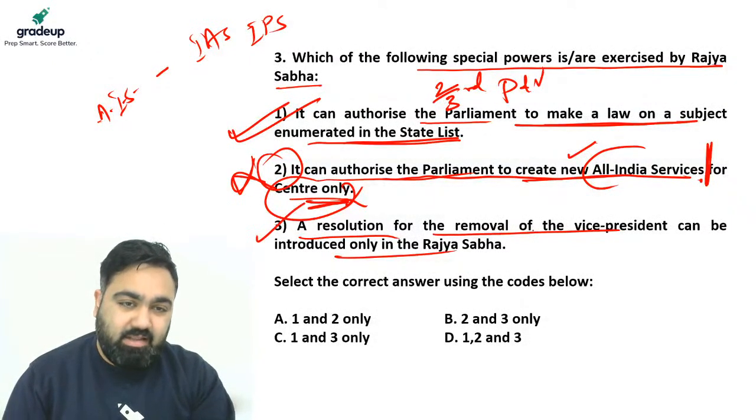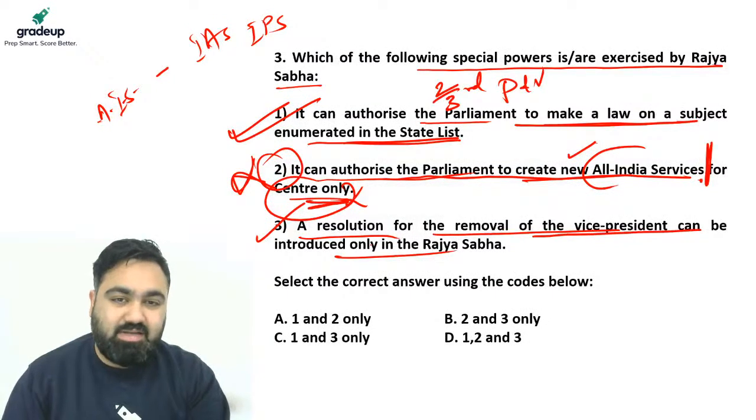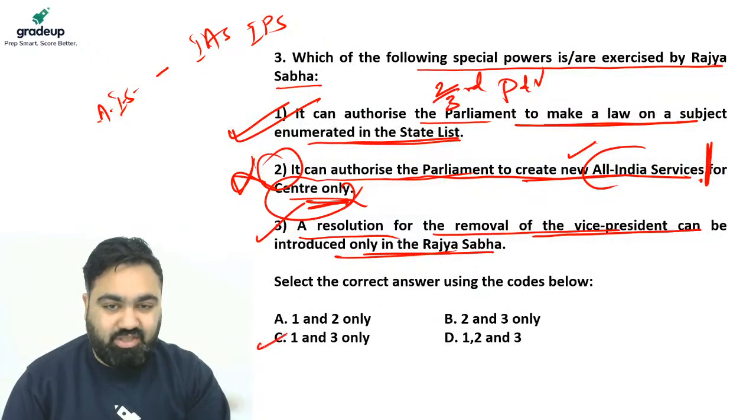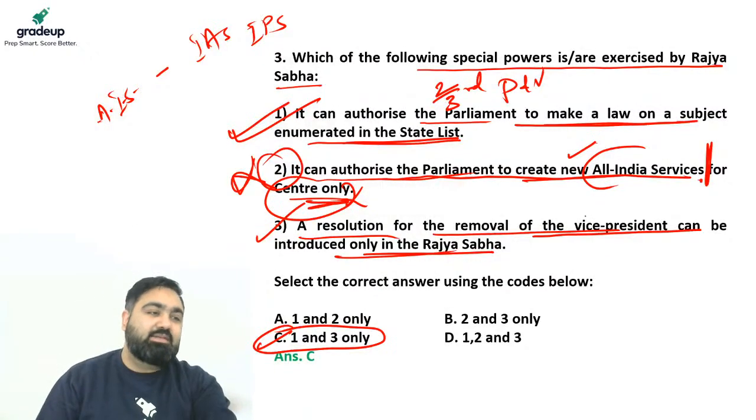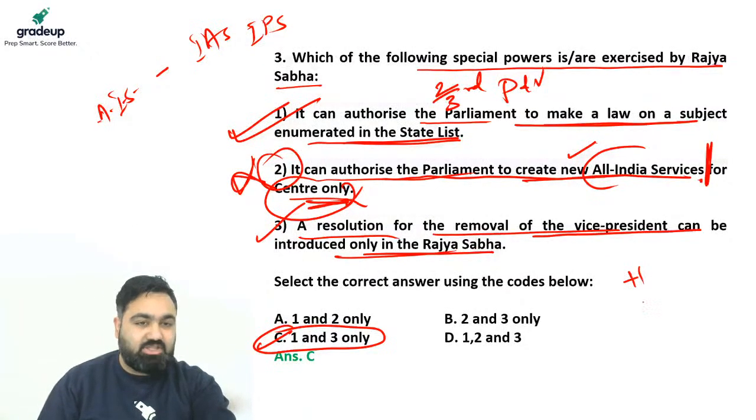That is why second statement is not correct. Third is correct. The resolution for removal of vice president can be introduced only in the Rajya Sabha. So the answer can be C. If you said C is the correct answer, brilliant job, you are correct. Give yourself +1. Otherwise, give yourself 0. I hope you are keeping your score.